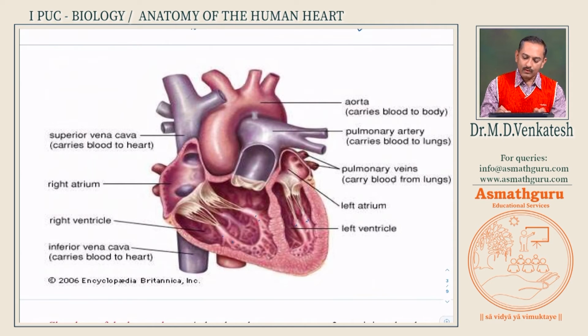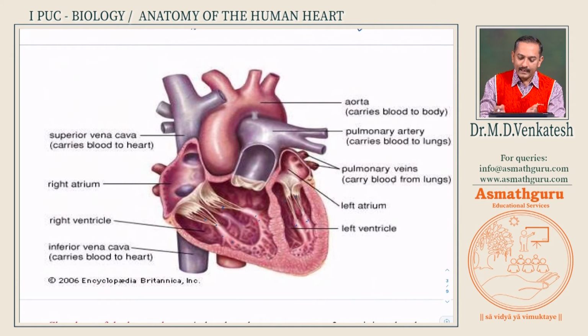When the ventricles contract, the papillary muscles have this part. These are called heart strings, or chordae tendinae. Please note the word chordae tendinae. I have written it later. I will just show it to you. Now these chordae tendinae, when the papillary muscle contracts, just get pushed, and the valves shut with great force.